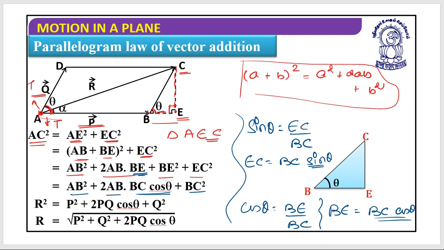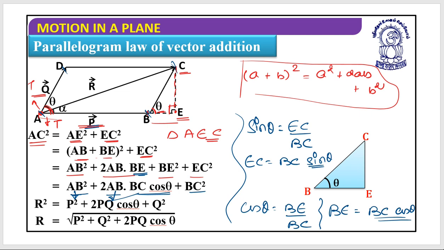So if I write like this, my AB is P, and my BC, because AD and BC are the two parallel sides, they both represent the same magnitude. So AB square is P square, 2AB dot BC means it's PQ cos theta, plus Q square.